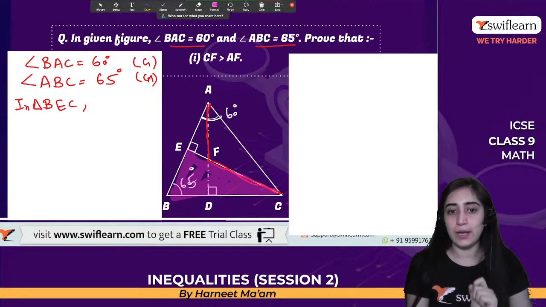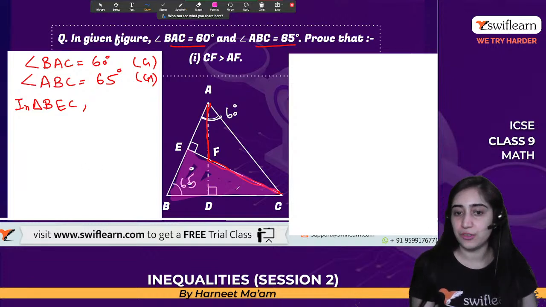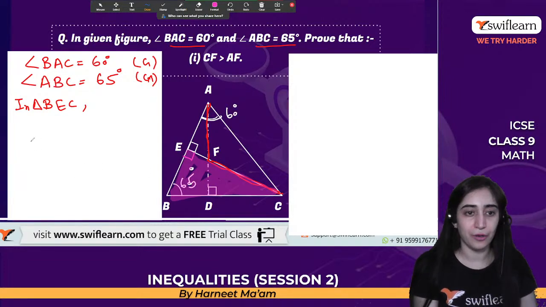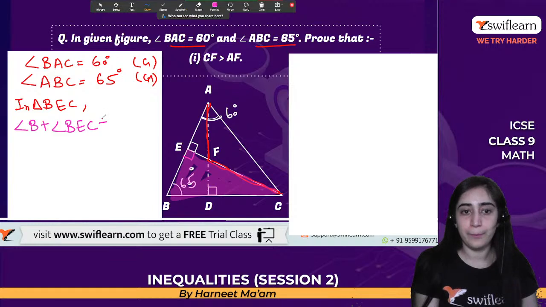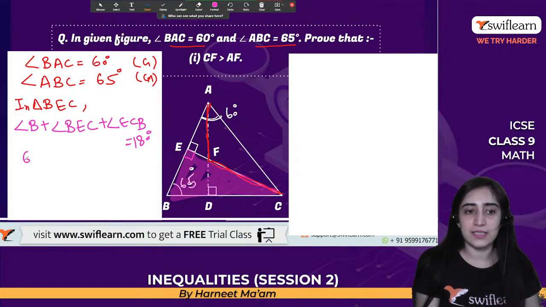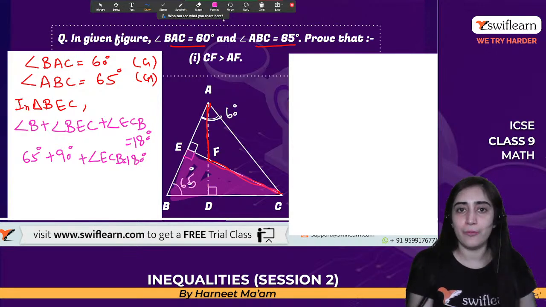In this triangle BEC, we are going to follow some things. This is a triangle, and we know this angle is 90 degrees already. So we know that angle B plus angle BEC plus angle ECB is equal to 180 degrees. So this gives me 65 degrees plus 90 degrees plus angle ECB is equal to 180 degrees. So by this, I will be able to find out this angle, which is here.